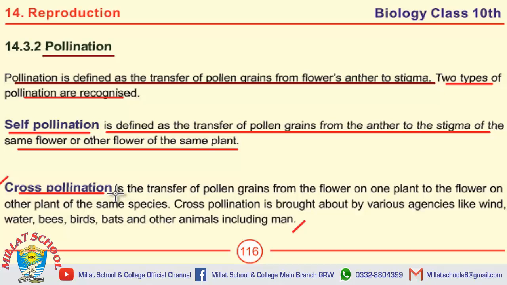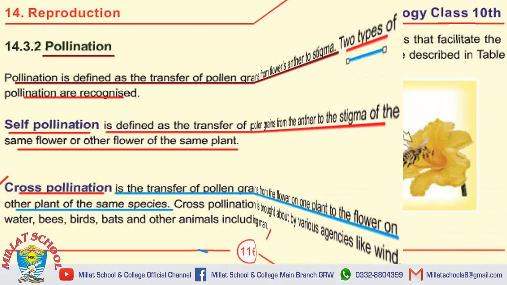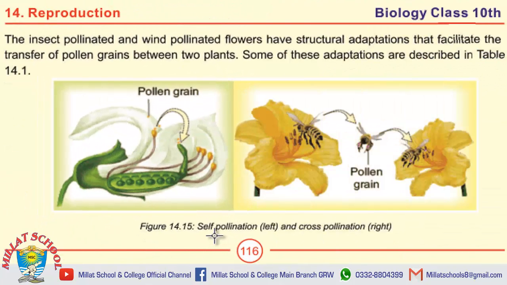Cross-pollination is the transfer of pollen grains from the flower of one plant to the flower on the other plant of the same species. This is a very important MCQ as well. There are two types of pollination. Next, students, this is the diagram of self-pollination on the left side and cross-pollination on the right side. If you have to take a brief concept of self and cross-pollination with the corresponding diagrams, then you may follow these diagrams.